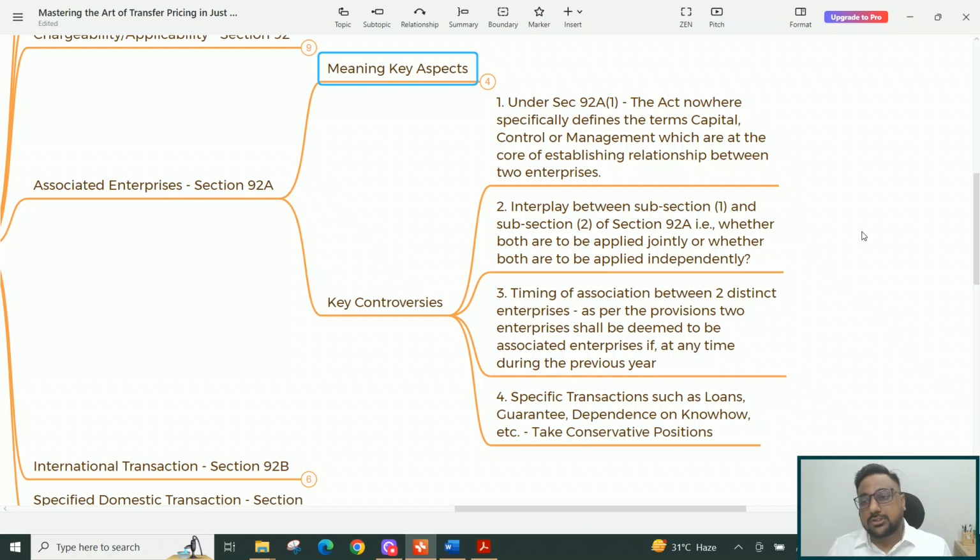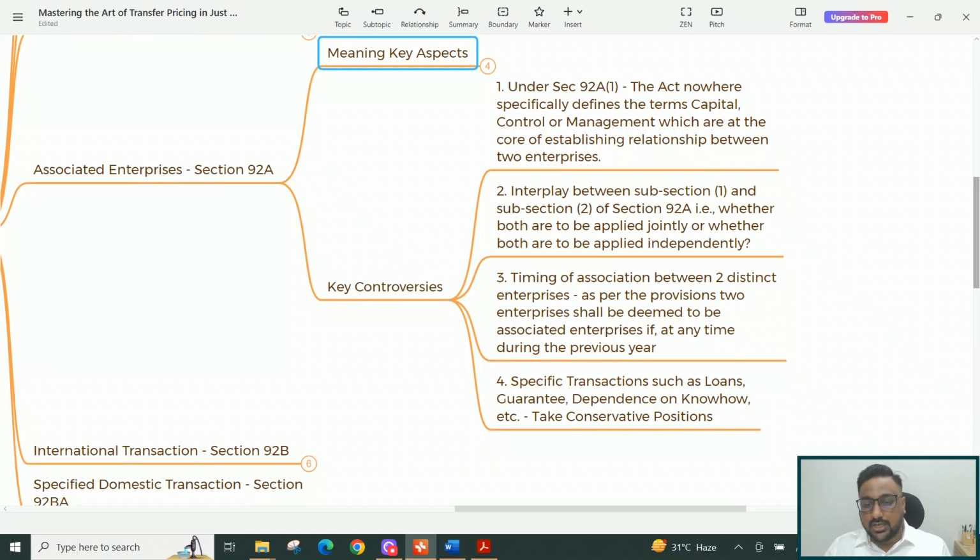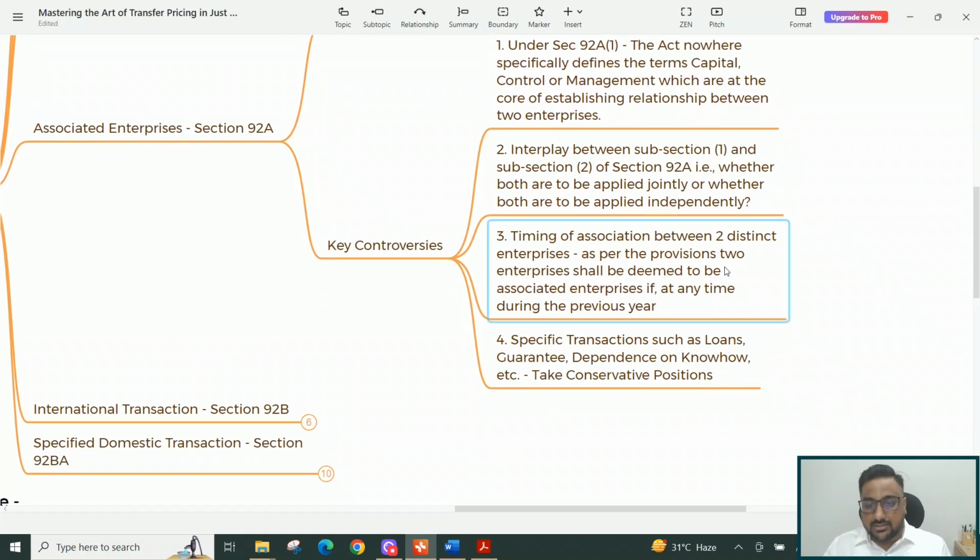Now, there is also a controversy which revolves around the timing of association between two distinct enterprises. As per the provision, two enterprises shall be deemed to be associated enterprises if at any time during the previous year. Now, let me give you a practical example, which is also a case study. I have not mentioned that case study, but there was this case.